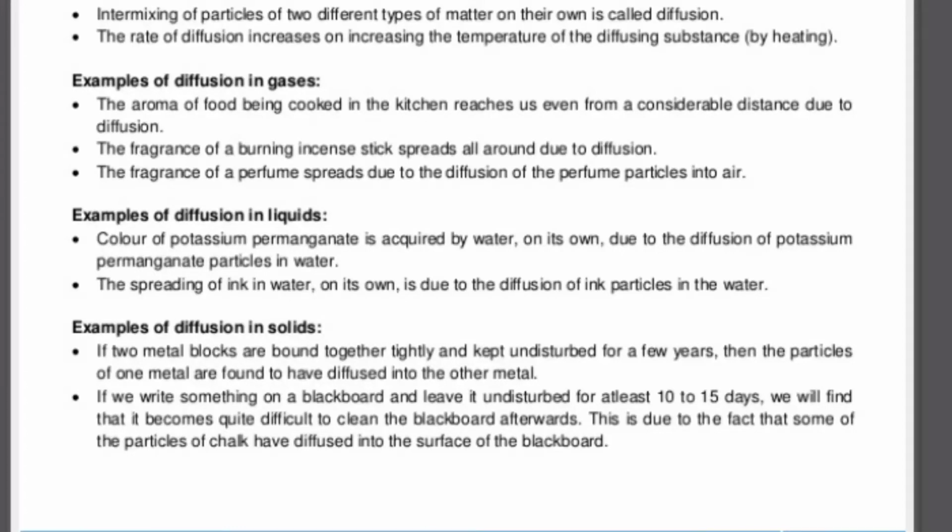Now, spreading of ink is also an example of diffusion. If we drop ink, or even Dettol or Savlon which we use as an antiseptic, in a bucket of water, their particles spread. This is the diffusion of their particles. In liquids there are many examples; there are no confined boundaries to the examples of diffusion. Everywhere there is diffusion.